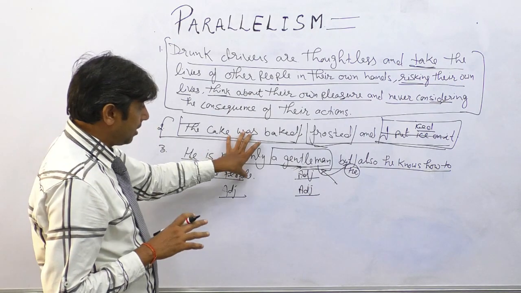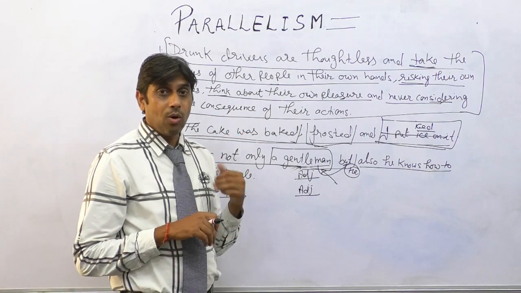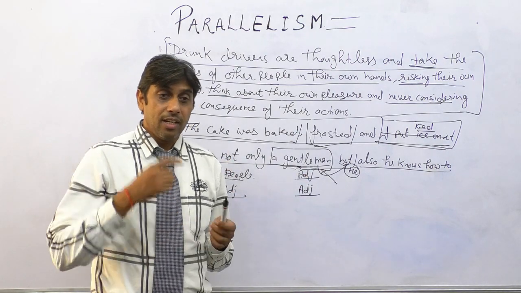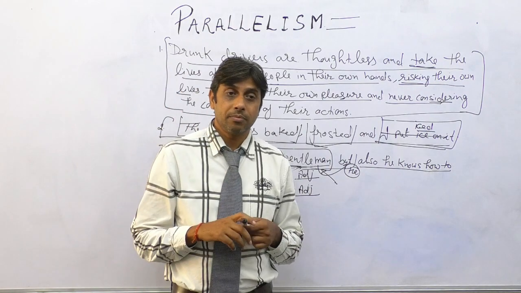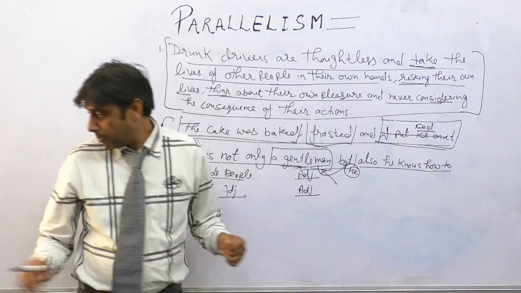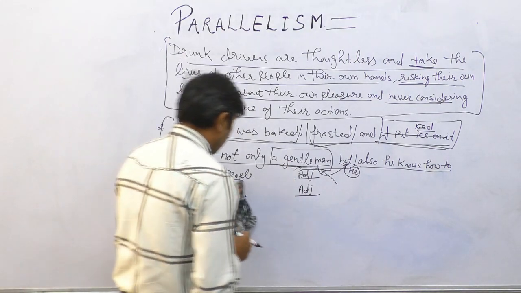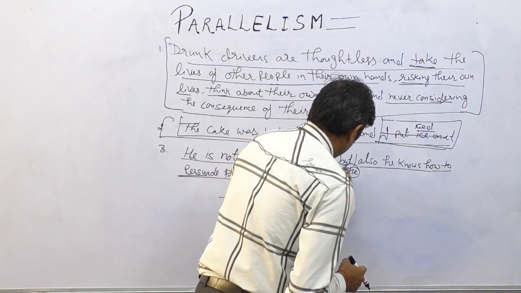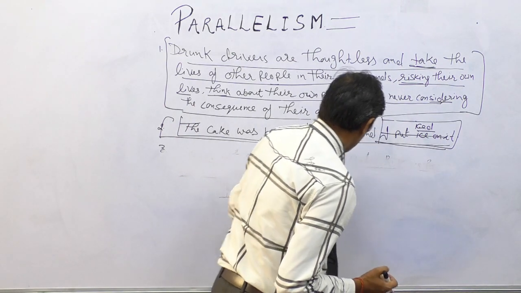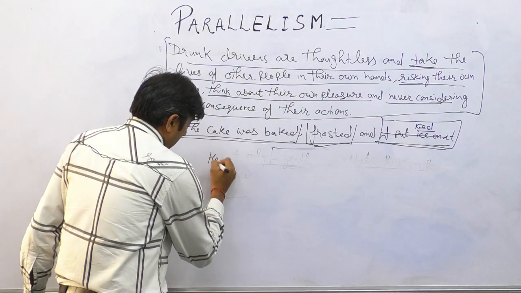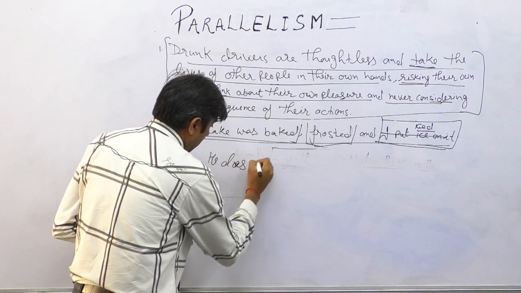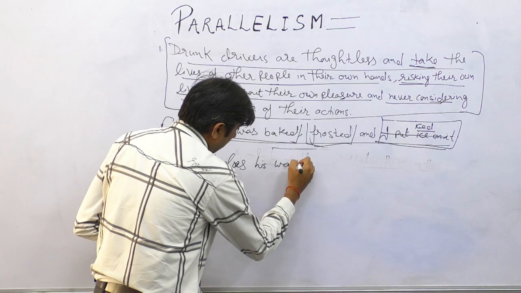Next is adverb parallelism. So how do we write adverb parallelism? Sentence with adverb. Like he does his work efficiently and effectively. Let me write the sentence here.